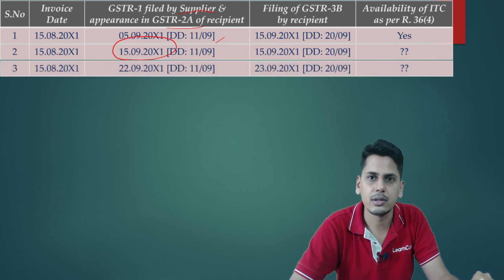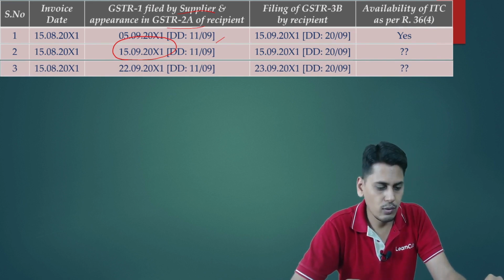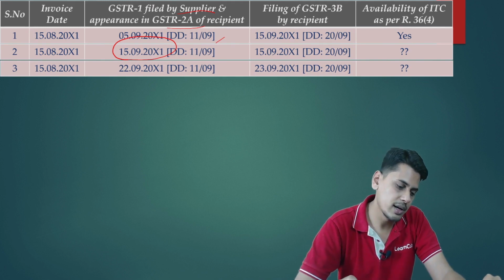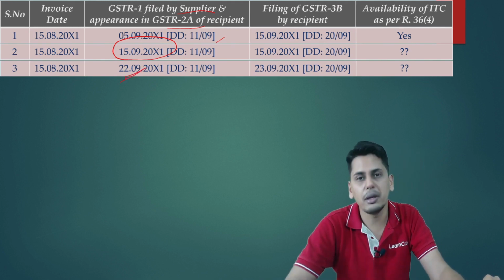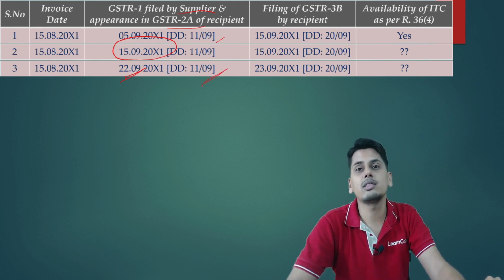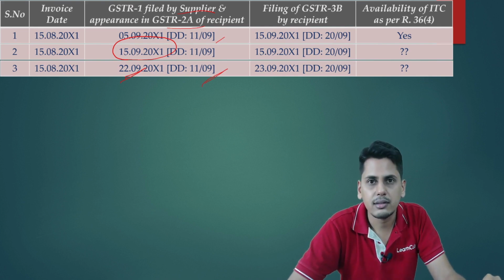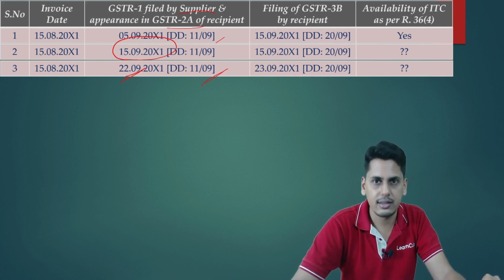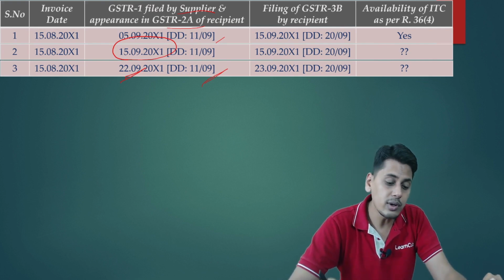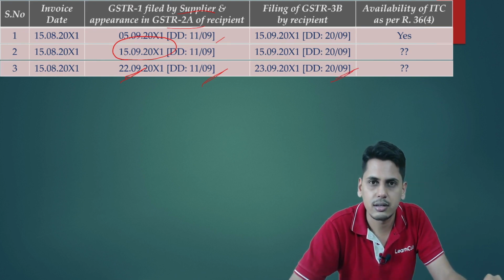Let's take another scenario. Keep this question on hold. 15th of August is the invoice date. Now this person is filing his GSTR 1 on 22nd September, while the due date happens to be 11th of September. Now friends, I am waiting to file my 3B. Please understand from my angle, just think. The due date for filing my GSTR 3B is 20th of September for the tax period August.